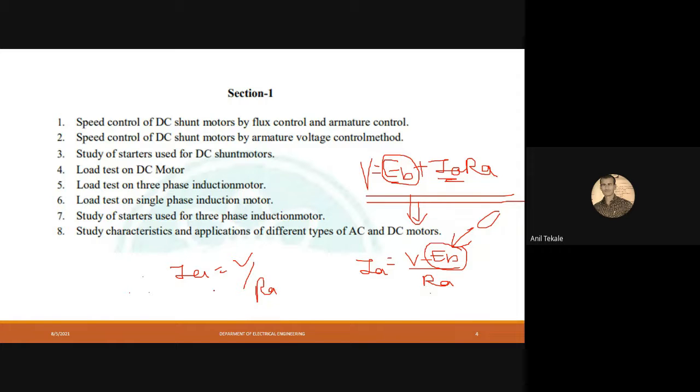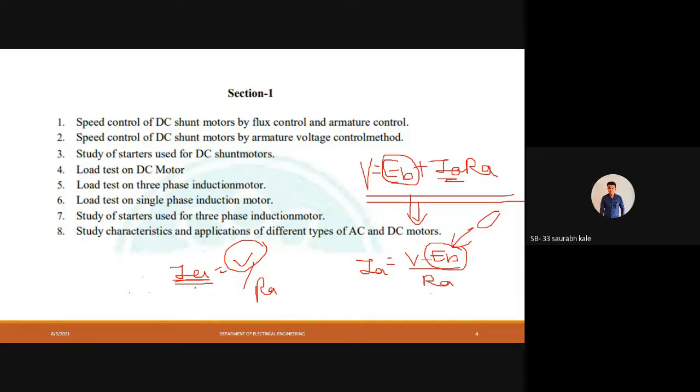Now, our applied voltage is always constant. The voltage that we apply is constant. So that is why we cannot change the voltage. How can we change the armature current? Anybody can tell me how we can manage or change the armature current? Applied voltage we cannot change, but we have to change the armature current. So how can we do it?